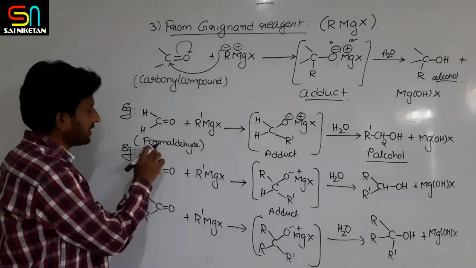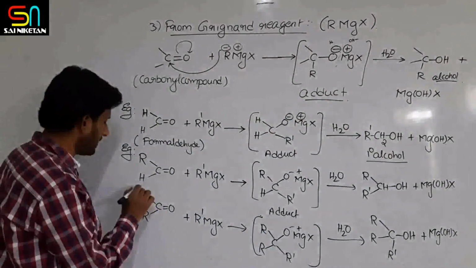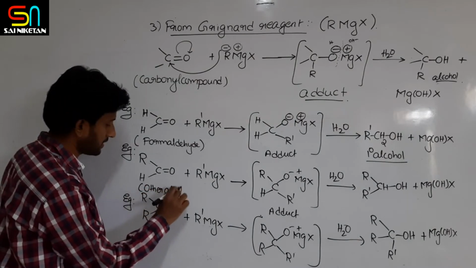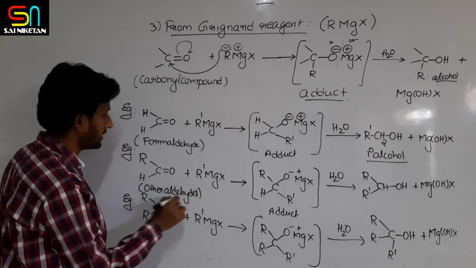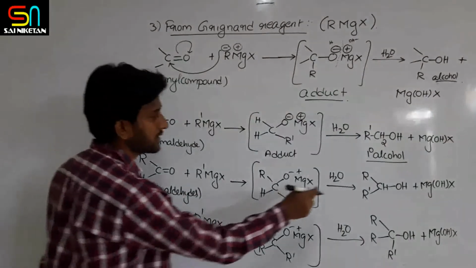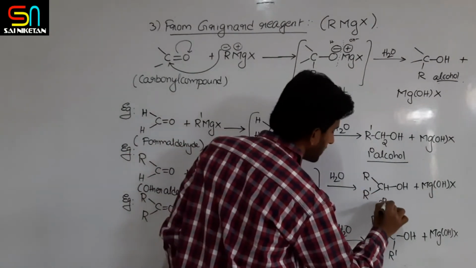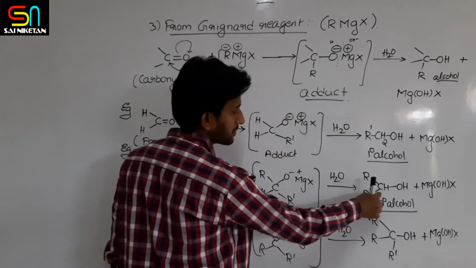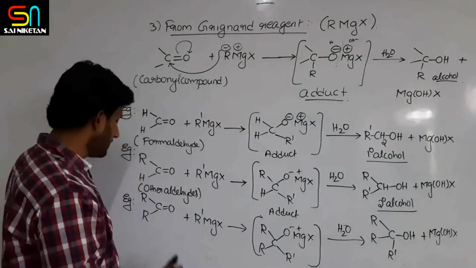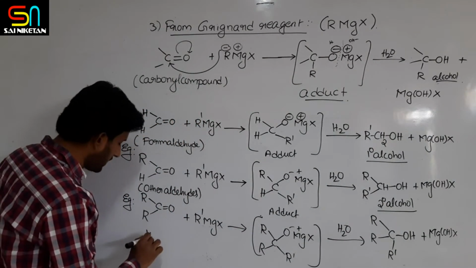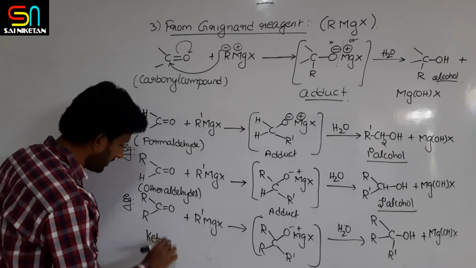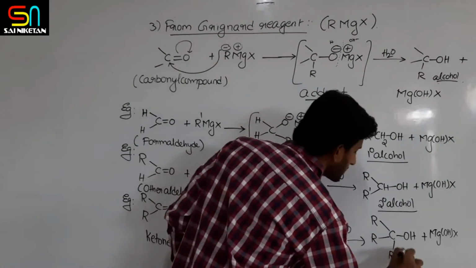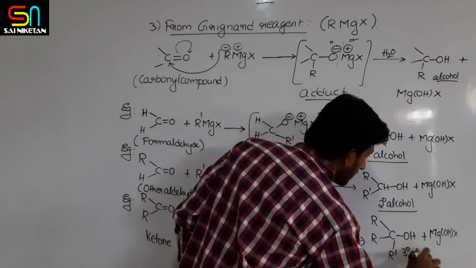If you take other aldehydes except formaldehyde, what product do you get here? Secondary alcohols, because this carbon is attached to two alkyls. Similarly, if you take any ketone, then what is the product you are getting here? The product obtained is a tertiary alcohol.